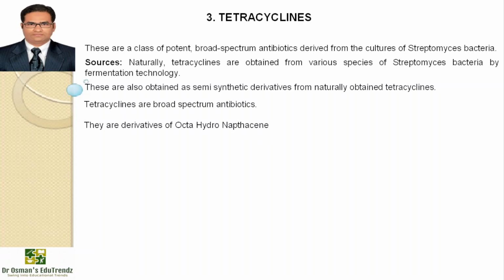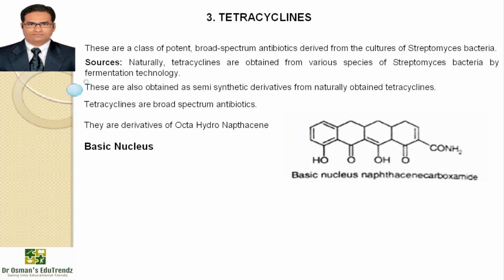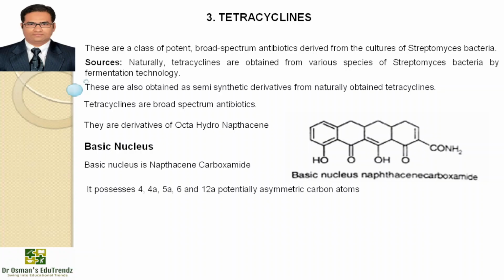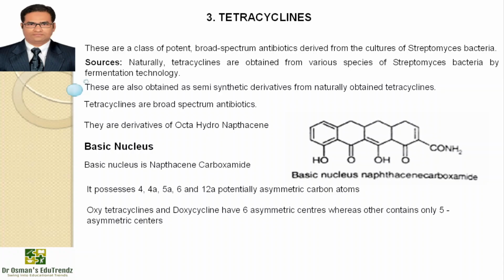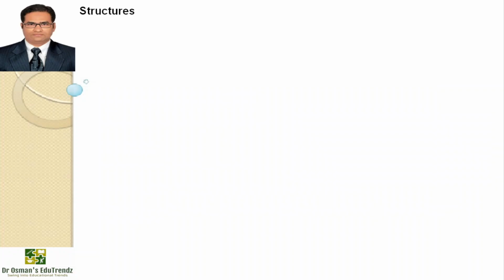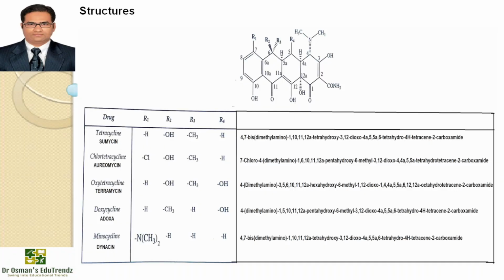They are derivatives of octahydronaphthacene. The basic nucleus you can see on the screen. It has 4 rings, 1, 2, 3, 4, and is called naphthacene carboxamide, and it possesses 4, 4A, 5A, 6 and 12A potentially asymmetric carbon atoms. Oxytetracycline and doxycycline have 6 asymmetric centers, whereas the others contain only 5 asymmetric centers. Structures you can see on the screen.